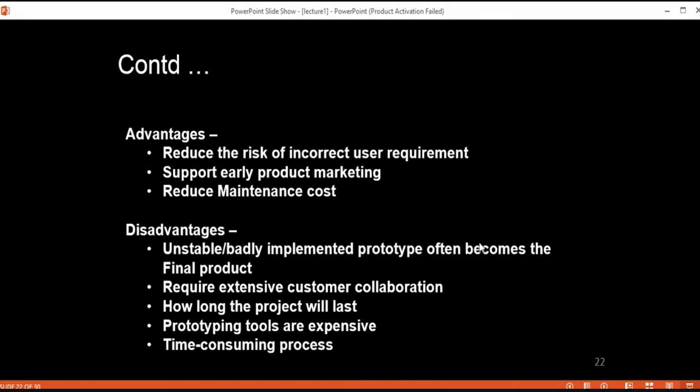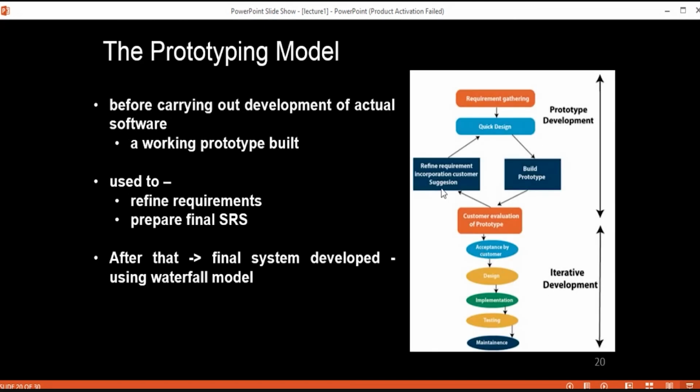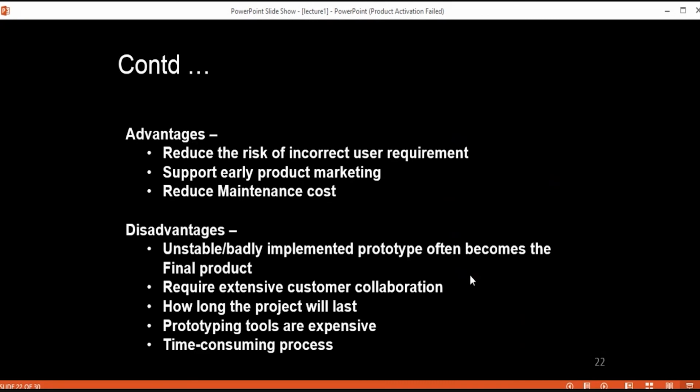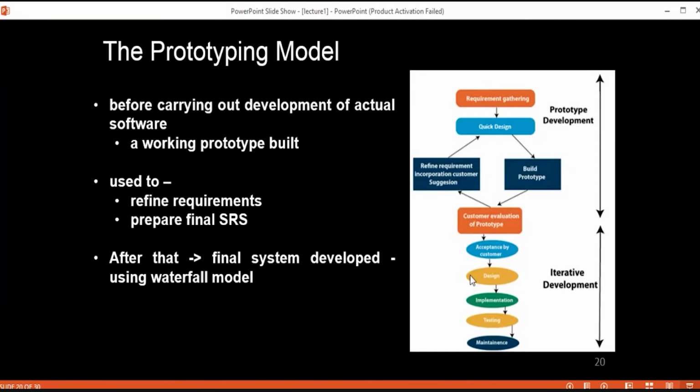Then, how long the project will last is unclear, because if this iteration goes on and on, you cannot have an idea how long this project is going to last until your requirements are finalized.